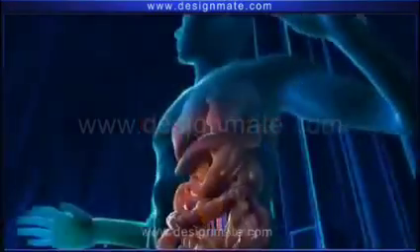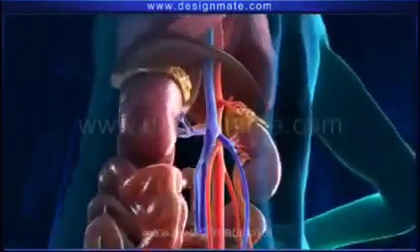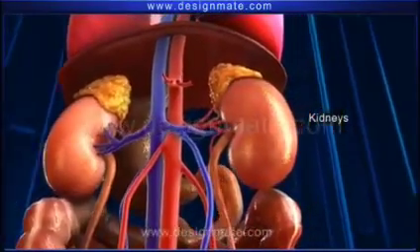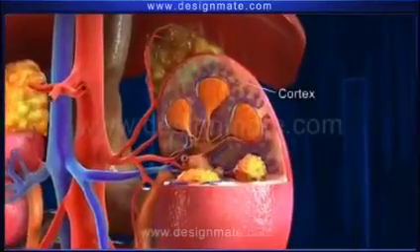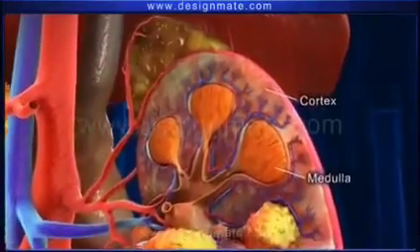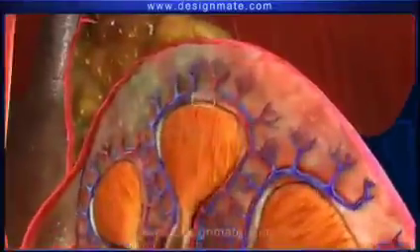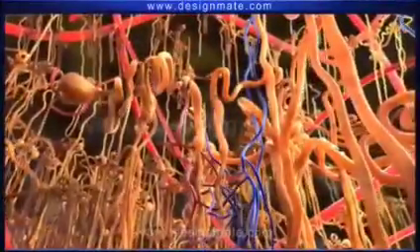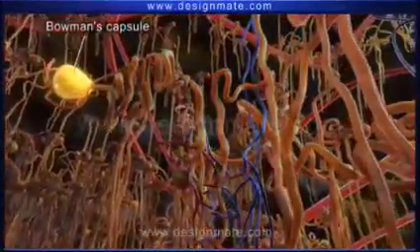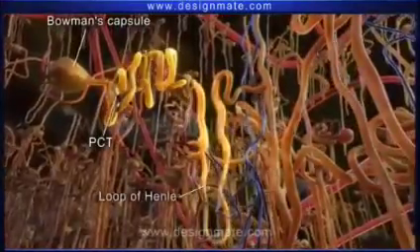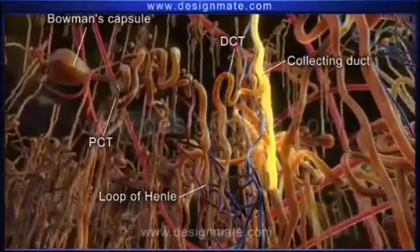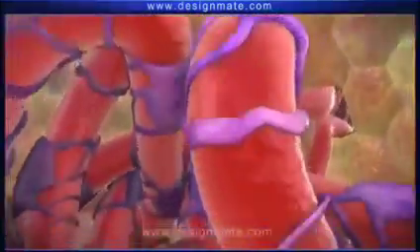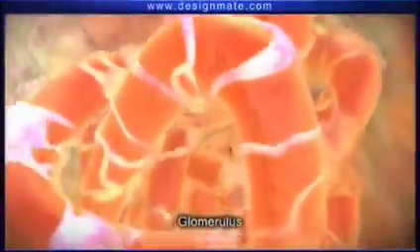To summarize, the excretory system in human beings consists of a pair of kidneys. The longitudinal section of the kidney shows two prominent regions, a cortex and a medulla. Inside the kidney, we observed numerous nephrons. Each nephron has a Bowman's capsule, a proximal convoluted tubule, a loop of Henle, and a distal convoluted tubule that leads to a collecting duct. In the cavity of the Bowman's capsule, there is a bundle of capillaries known as the glomerulus.